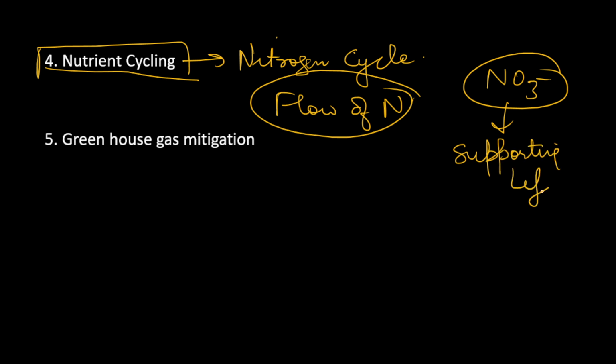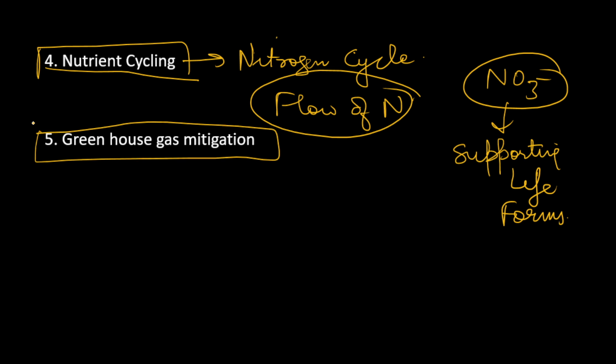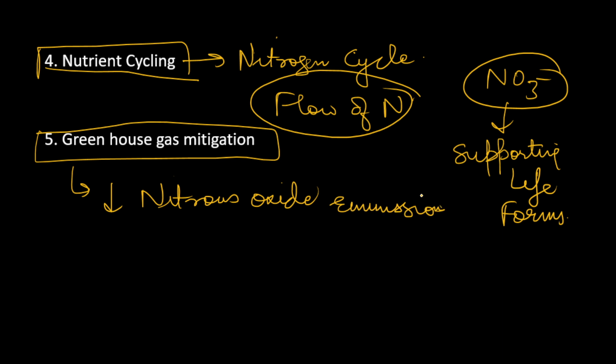It also helps in mitigation of greenhouse gases because proper nitrification can reduce the nitrous oxide emissions. And we all know that these nitrous oxides are very harmful for acid rain and other things. This is a greenhouse gas also. So nitrification also helps in these things.